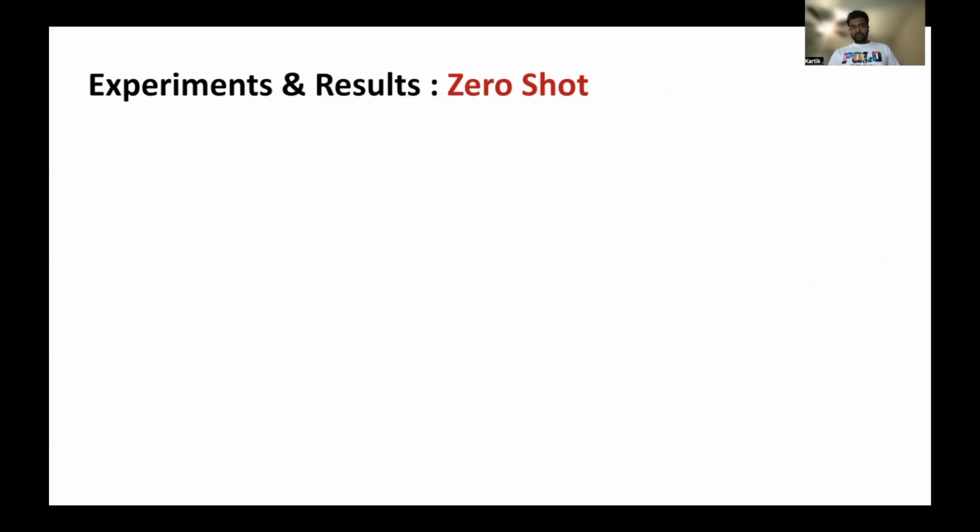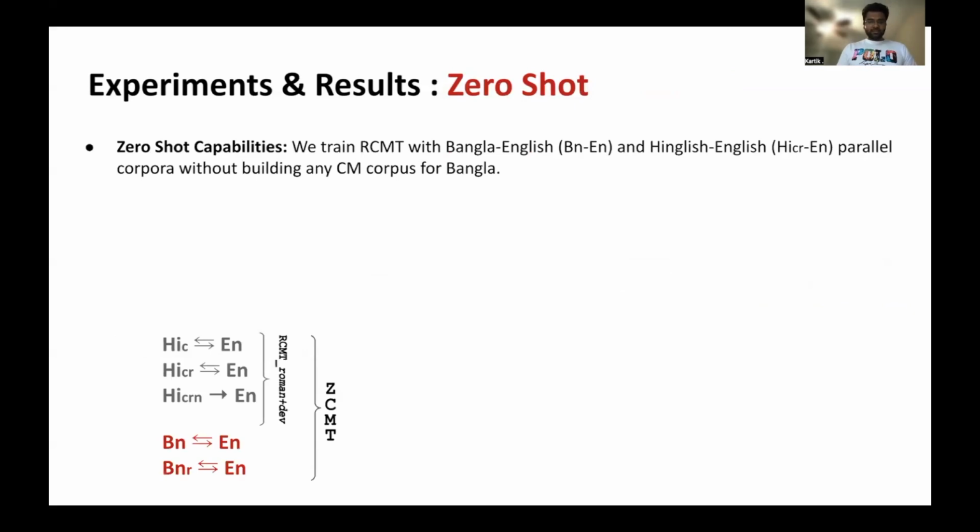Lastly, the zero shot results. So we trained the RCMT model that we showed before with the Bangla and English parallel corpus. For this, we don't have any Bangla code mix corpus. We call this ZCMT, as zero shot code mix translation.